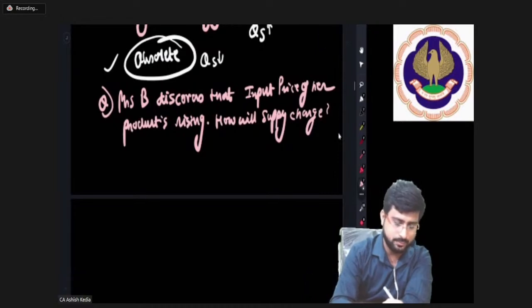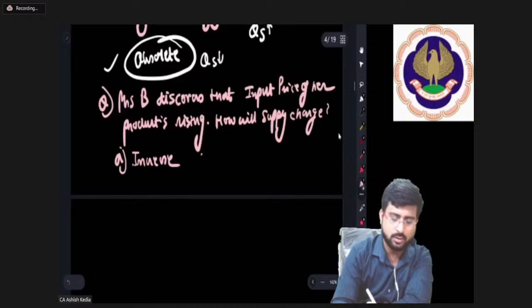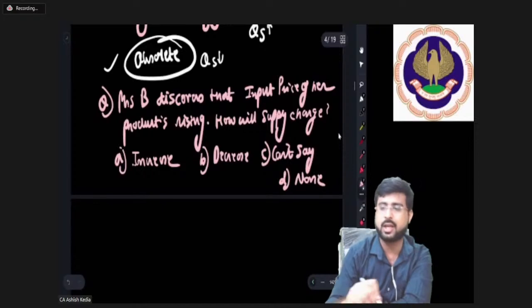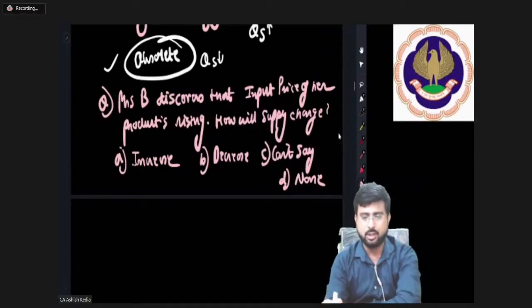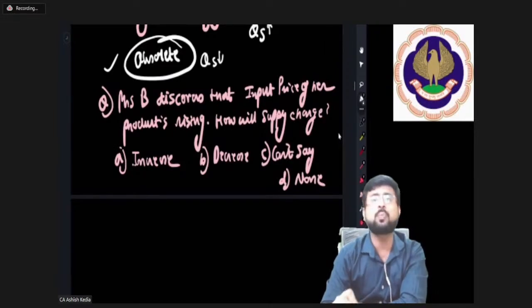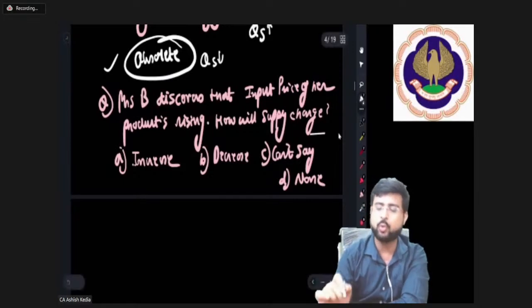A. Increase, B. Decrease, C. Can't say, D. None. I'll read out the question again. Mrs. B discovers that input price of her product is rising. How will the supply change?